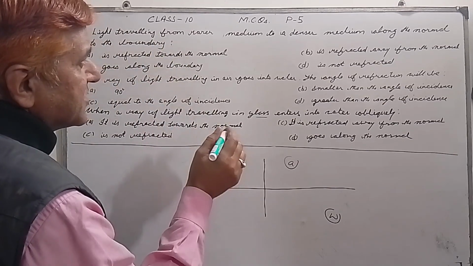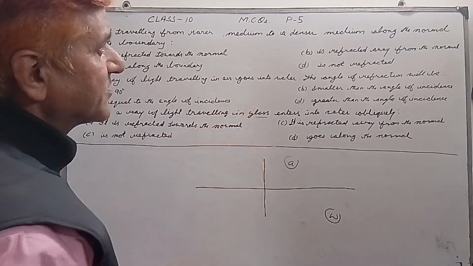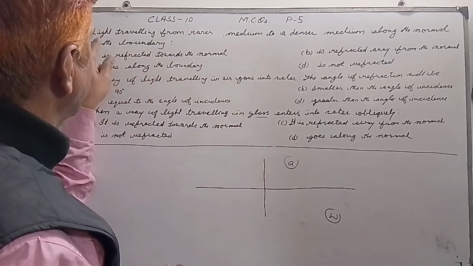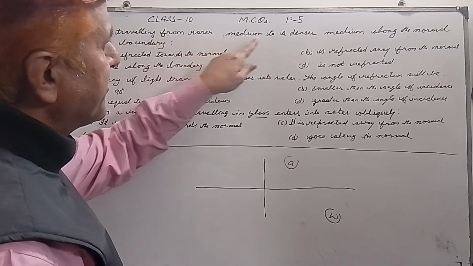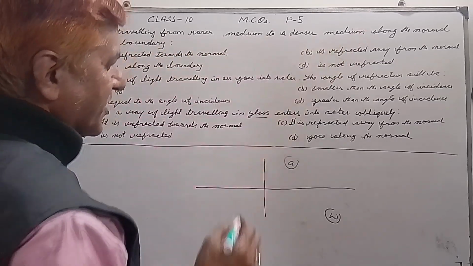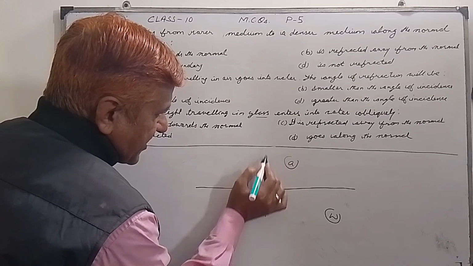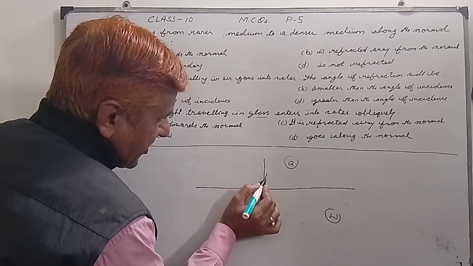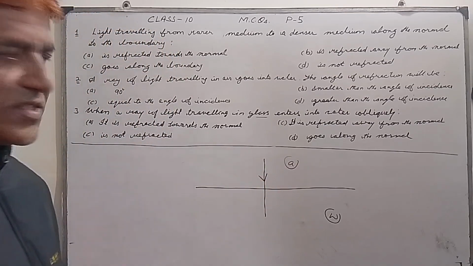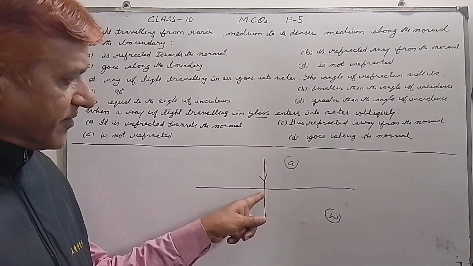What is the question? Light traveling from a rarer medium to a denser medium along the normal. So suppose light is going along the normal. This is the incident ray.